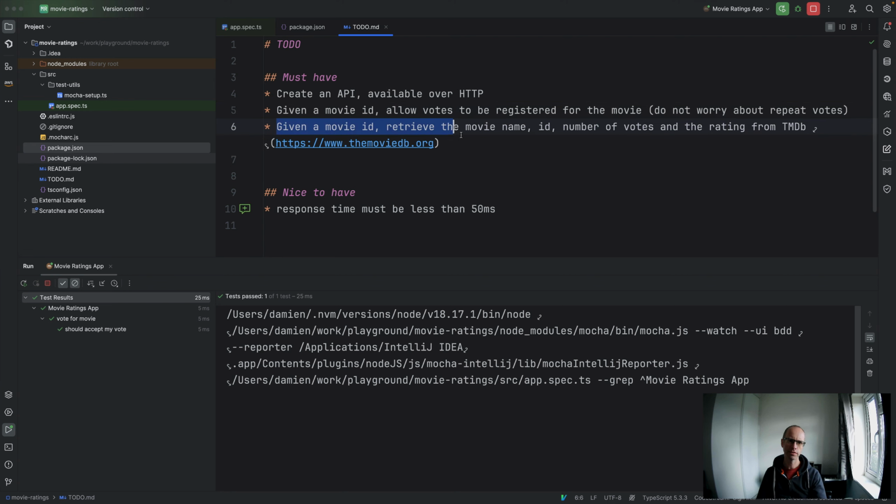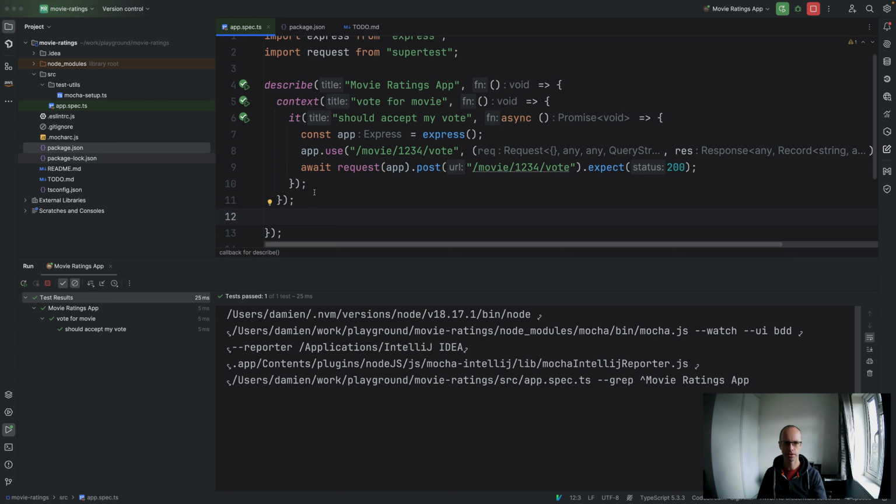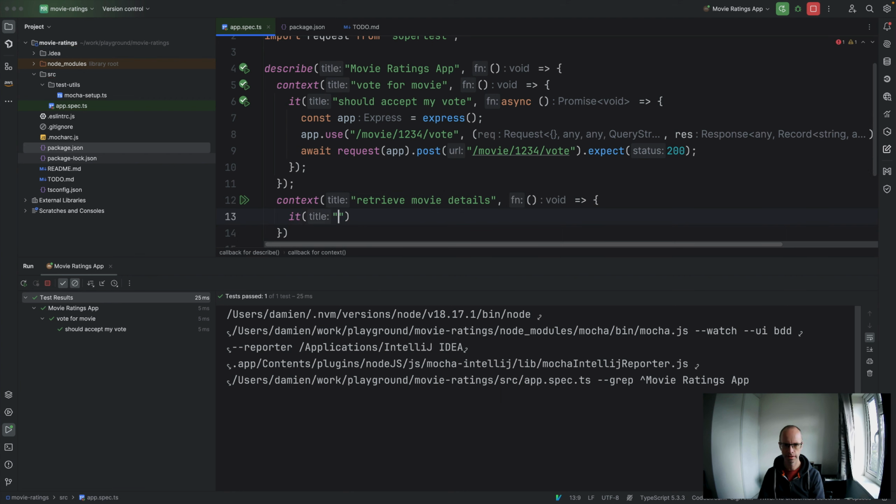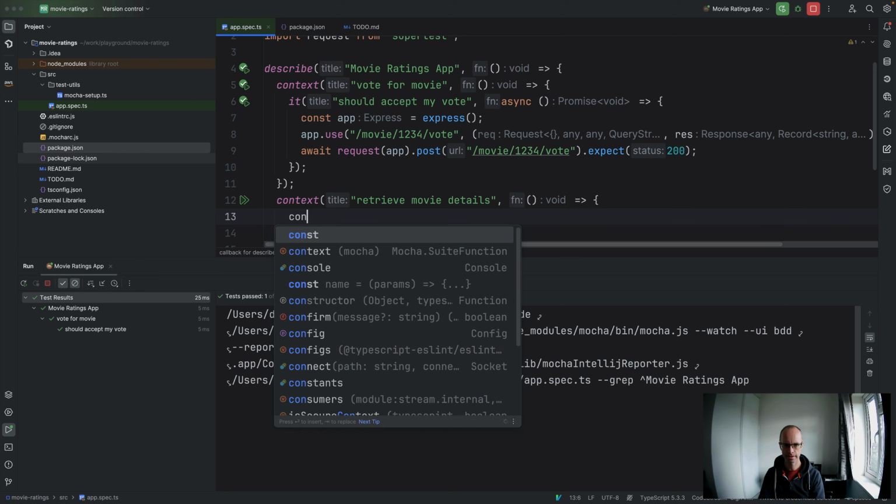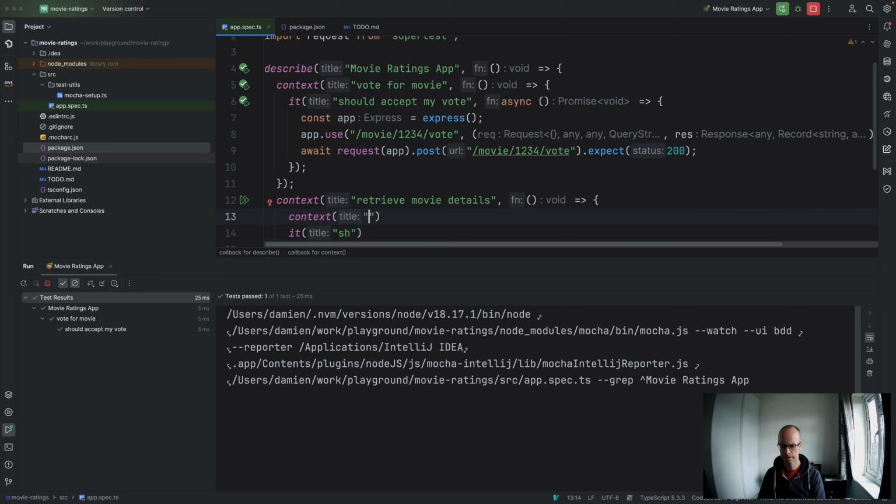So, given a movie ID, retrieve the movie name, ID, number of votes, and rating from the movie database. So let's say context, retrieve movie details. It should, and let's put here context, movie exists.